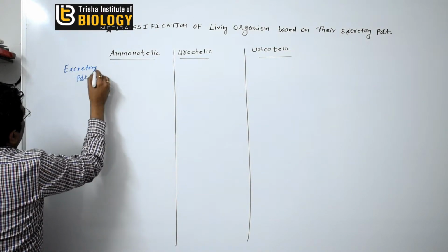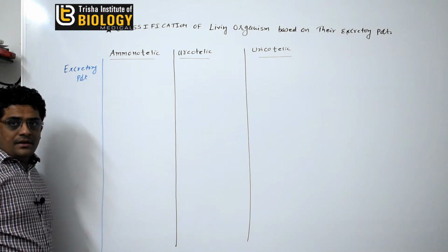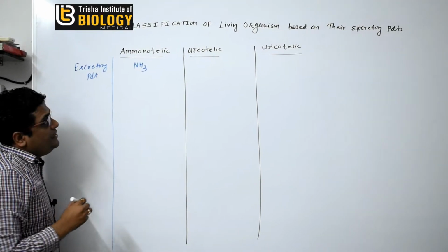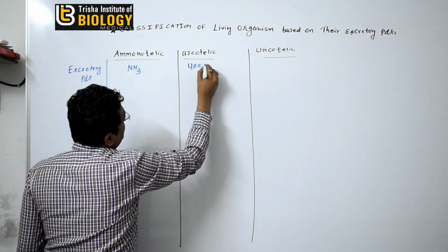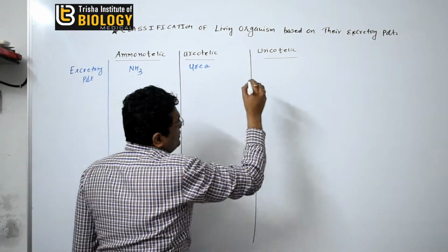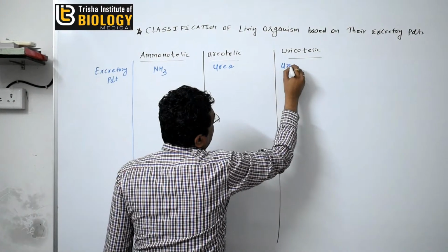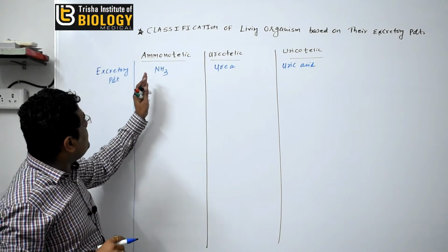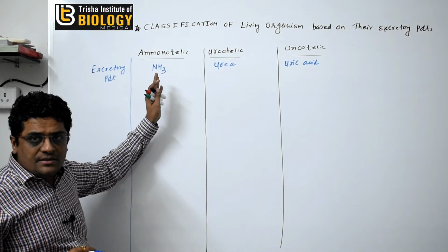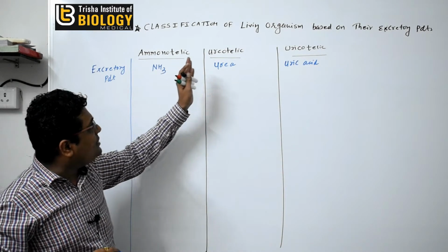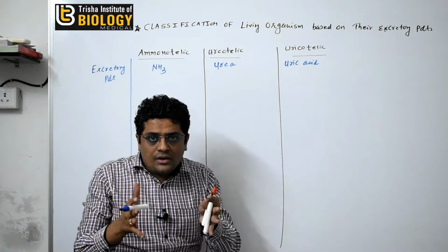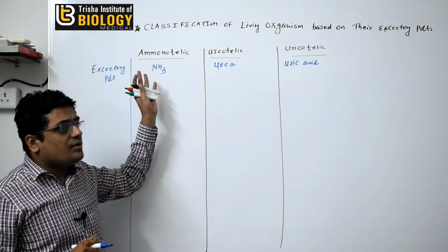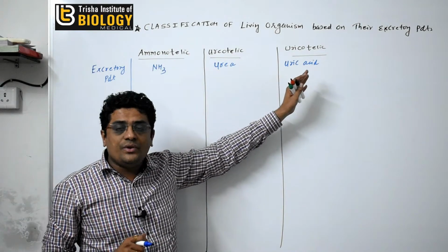Excretory product. So in the ammoniotelic, the organism excrete the ammonia. In ureotelic, the organism excrete the urea, and in the uricotelic, the organism excrete the uric acid. Okay, so depending on the excretory product, the organism are classified into three types: ammoniotelic, ureotelic and the uricotelic. Those organisms which excrete the urea, they are known as ureotelic. Those excrete the ammonia, they are known as ammoniotelic, and those which excrete the uric acid are known as